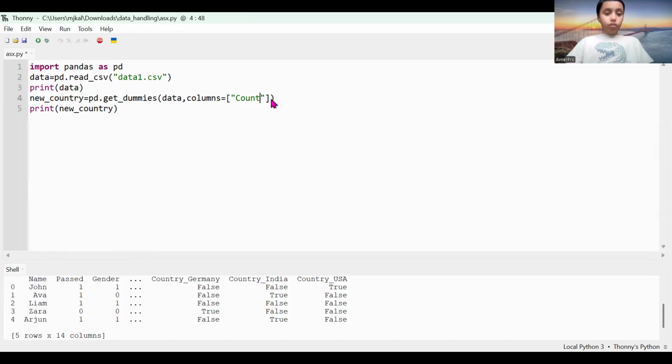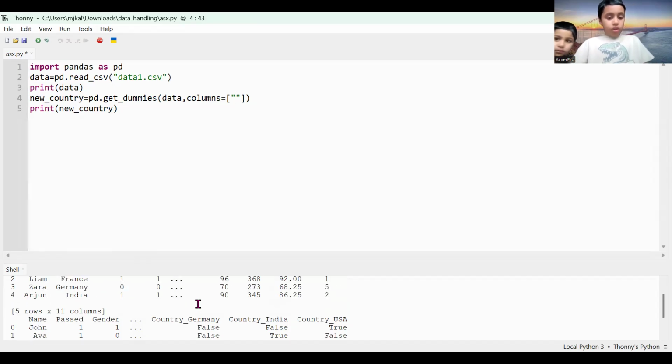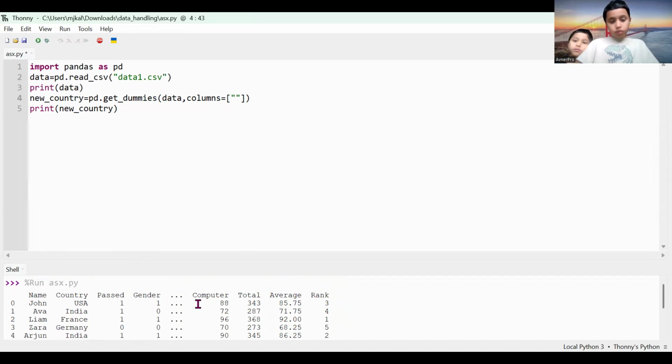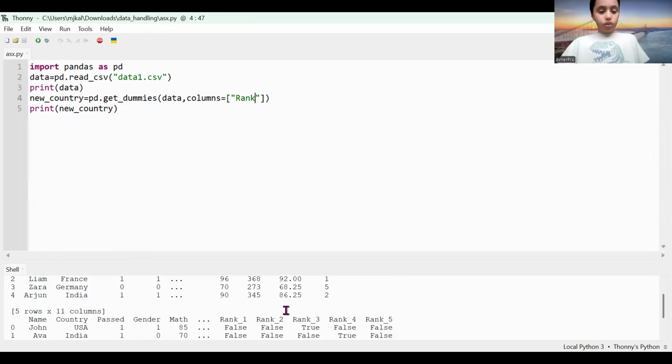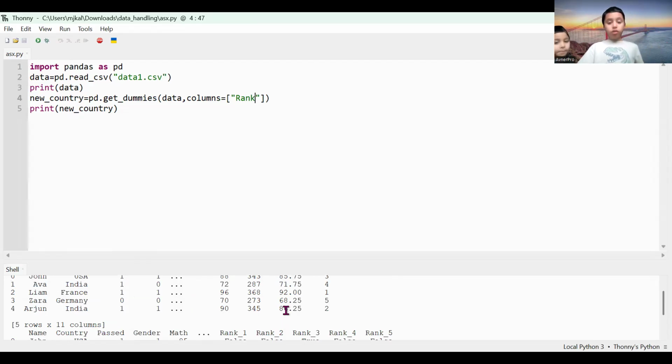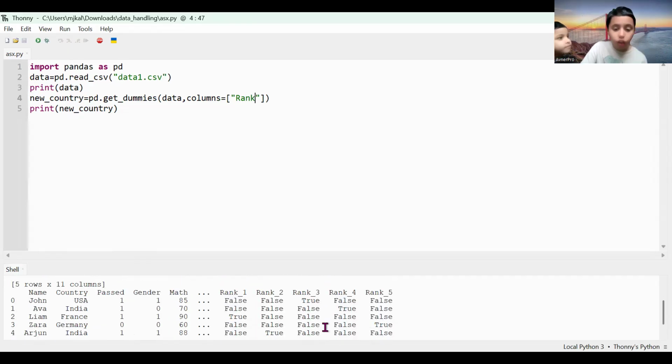I could add another column too. Let's see what we have. Let's try rank. Let's see how that goes. Yeah, rank would also work too. So rank 1, because the numbers here, that's 5 categories: 1, 2, 3, 4, 5. So rank 1, rank 2, rank 3, rank 4. See, it works, right? It's just the same thing.